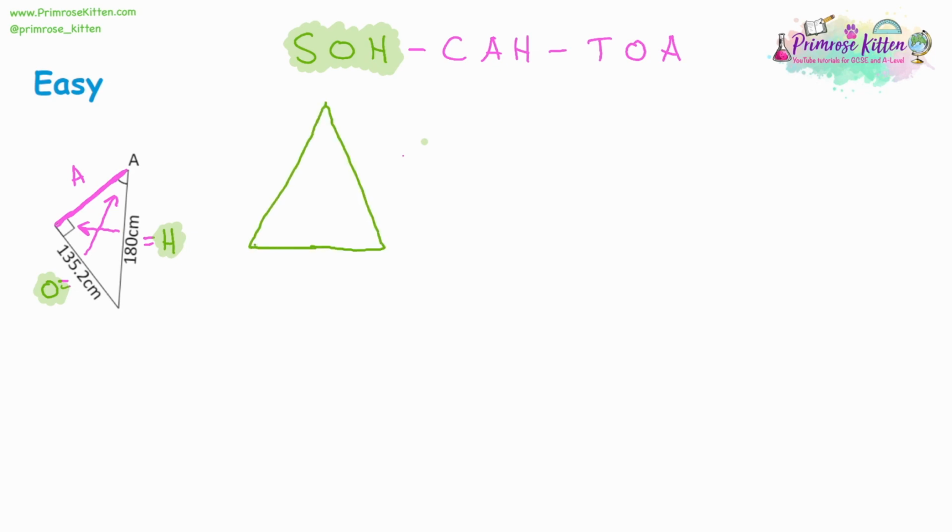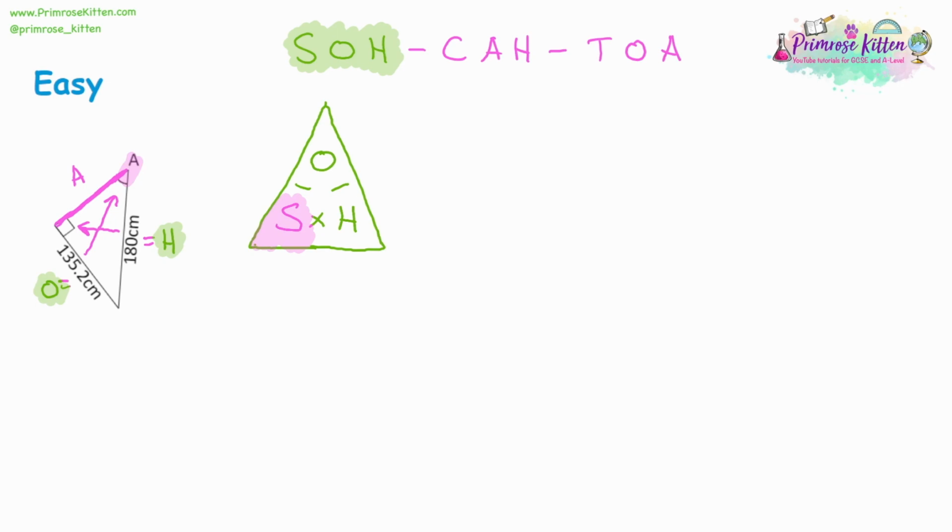Now, again, you don't need to remember how to construct the formula triangle because it's the same order as the word, S-O-H. And remember, if we do maths with letters next to each other, it's multiply. If they're on top of each other, it's divide. So now we think, what are we actually looking for here? We're looking for the missing angle, A. So we're looking for the angle that's always related to the trigonometry word. In this case, it's sine. So we cover that up and we look at what we've got left over. And we've got O over H.